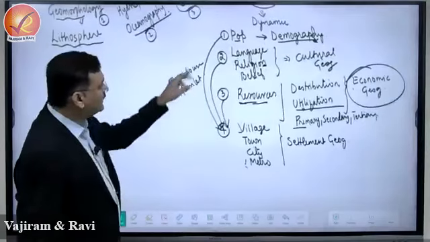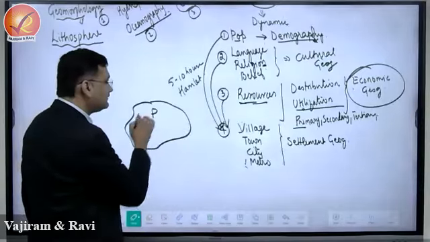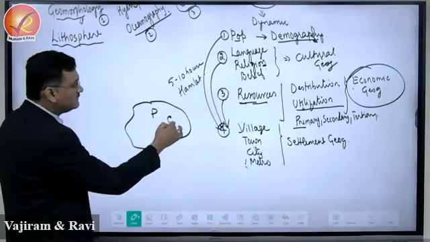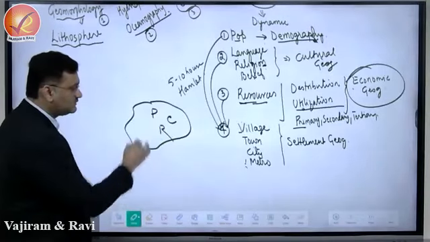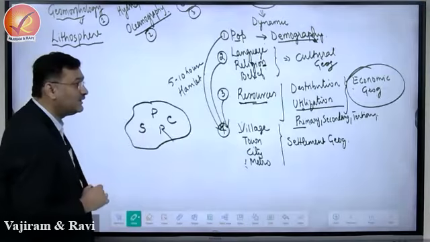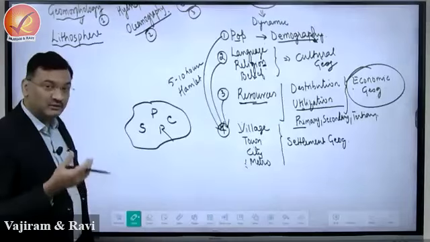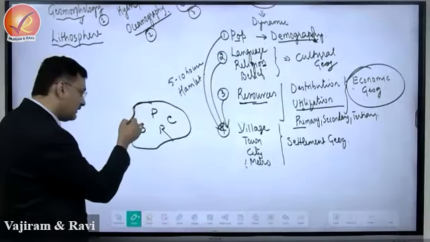So what is this? Any area that has its population, that has its culture, that has its own resource, that has its settlement identity. Settlement identity means there will be a capital or some large city, right? And because of this, what is happening?